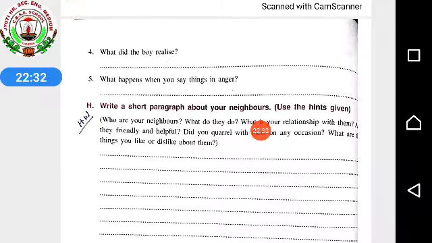I hope you all understood preposition chapter. Notes you will get in the next class. Till then, you try by yourself. Any doubt if you are having, you can ask me.